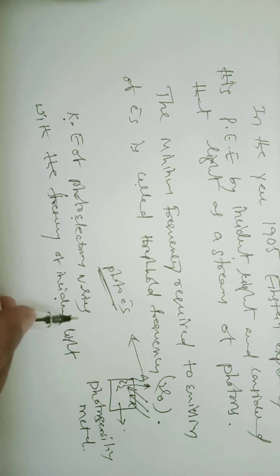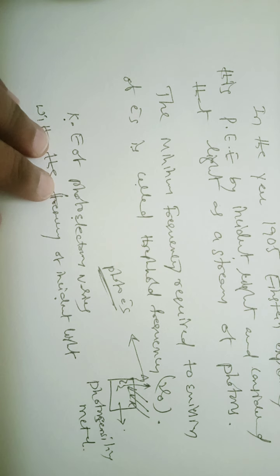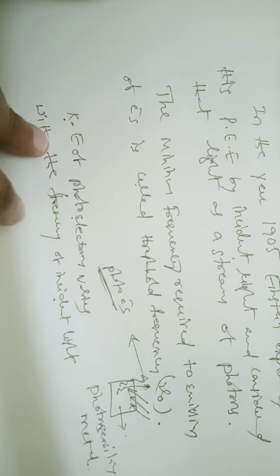So if you see here, we have a small circuit for this.